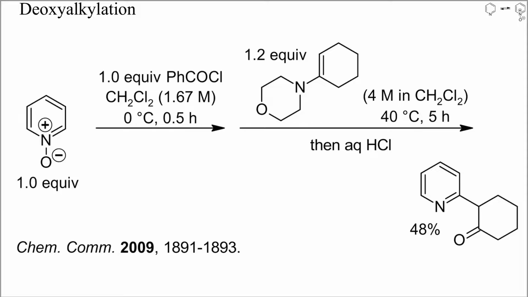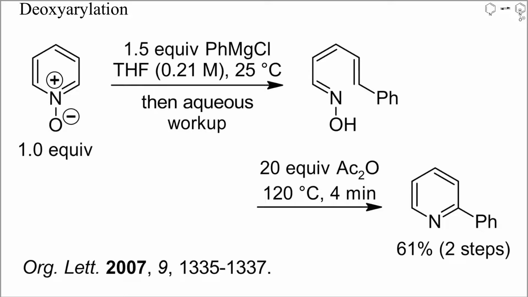Like deoxyhalogenations or cyanations, pyridine N-oxides alkylated or acylated at oxygen can also yield 2-alkyl or 2-aryl pyridines upon reaction with carbon nucleophiles. In this example, the N-oxide was activated by benzoylation and then treated with a slight excess of an enamine. The yield of alkyl pyridine wasn't high, but the reagents were inexpensive and the reaction easy to perform.